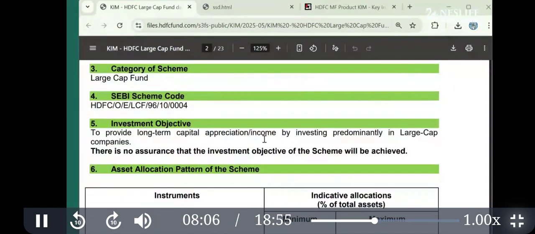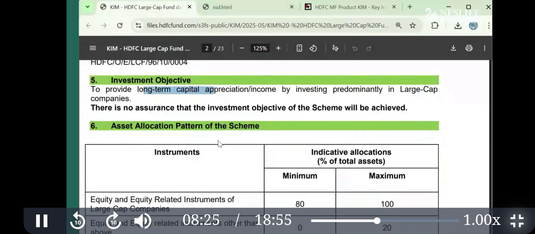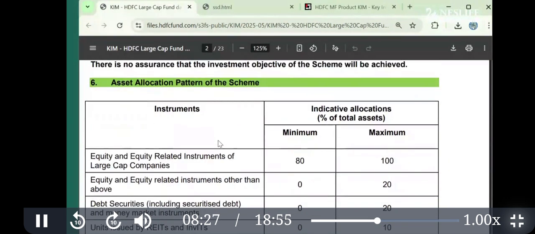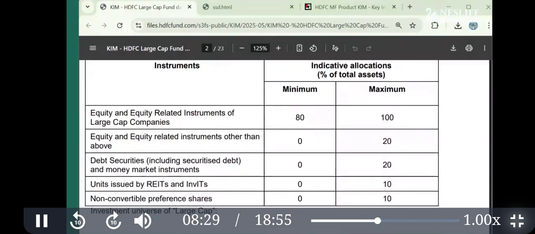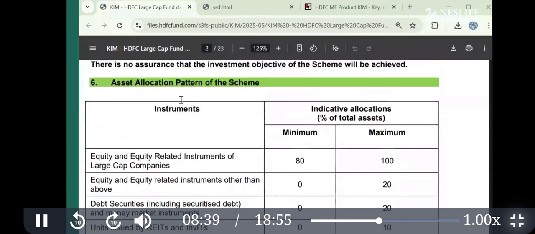Then you have to read the objective. As I mentioned in one of the places, investor plus instrument is equal to investment. So if your goal is long-term capital appreciation, then this is suitable. If you go down here, a mutual fund takes money from us and invests into the stock market. So here you will understand where they are investing.